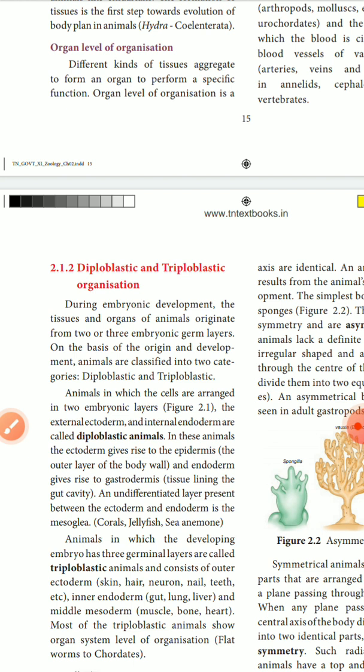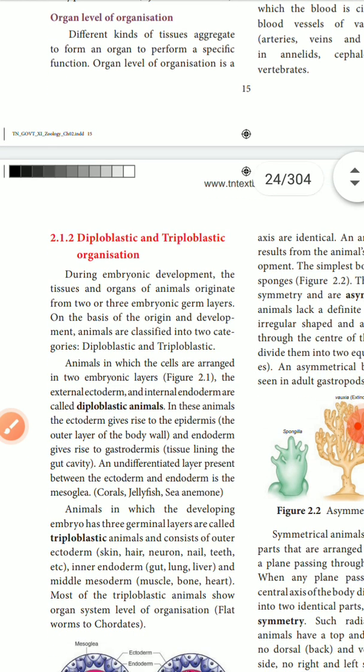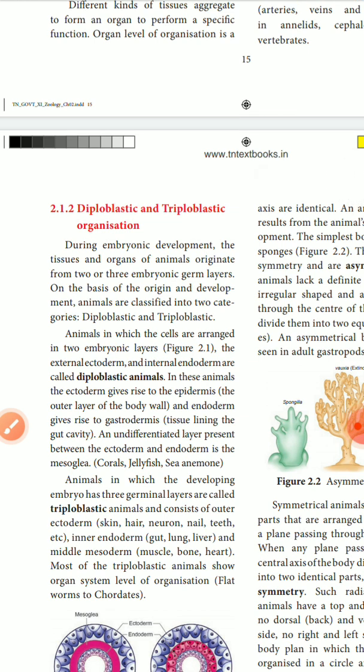So based on the embryonic layers, if the embryo has only two layers, external ectoderm and internal endoderm, it is called diploblastic. The ectoderm gives rise to the epidermis, and the endoderm to the gastrodermis.